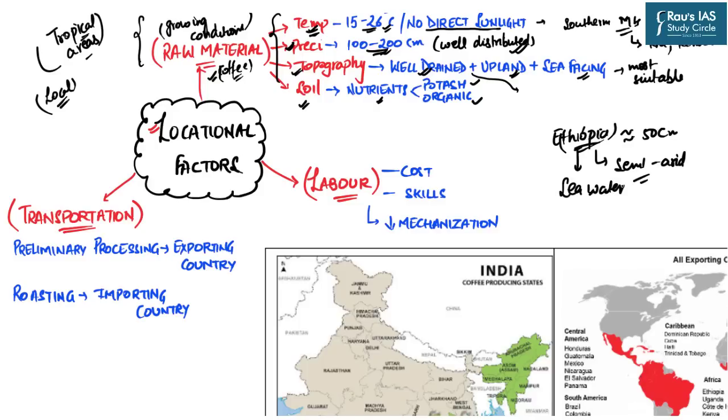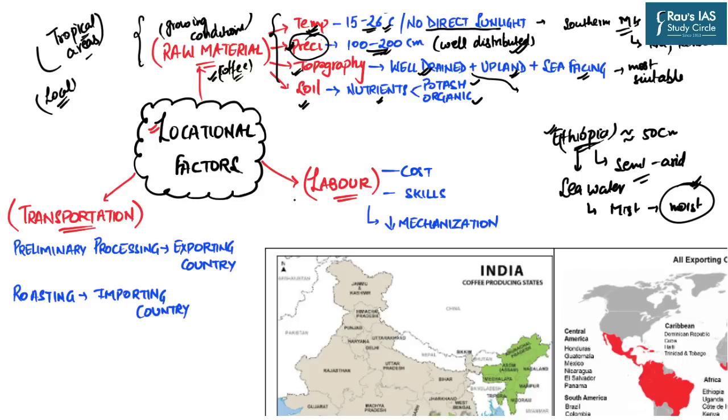And this sea water provides mist, which in turn provides the required moisture content. So the root requirement for coffee plantation is the availability of moisture. Generally, this moisture comes from precipitation, but in certain areas like Ethiopia where precipitation is not very high, the moisture is also provided by the surrounding sea areas.